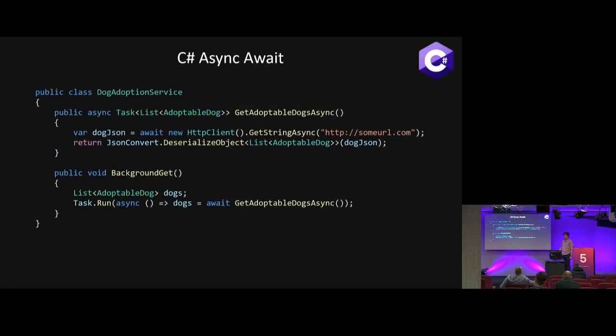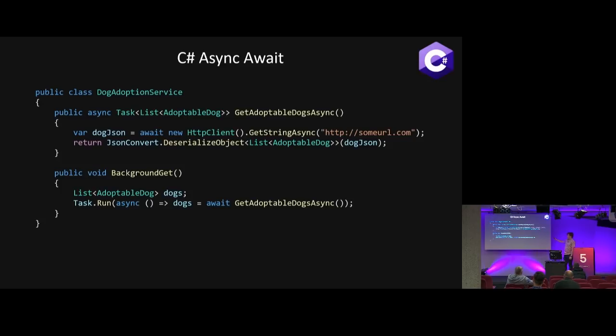So we can look at a more real-world-ish example, obviously this doesn't do anything, where we have this background get. We have a list of dogs, and basically we want to set that list of dogs in the background. This is bad code. Don't actually write stuff like this. It's not really thread safe, the dogs are going to be disposed, and you're going to lose a whole bunch of stuff. But just bear with me as I go over the concept.